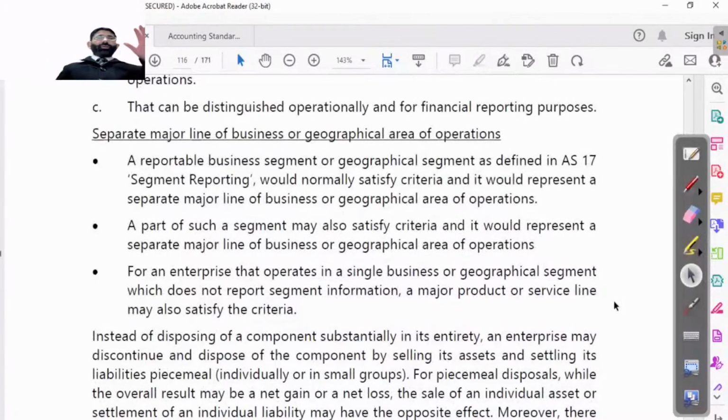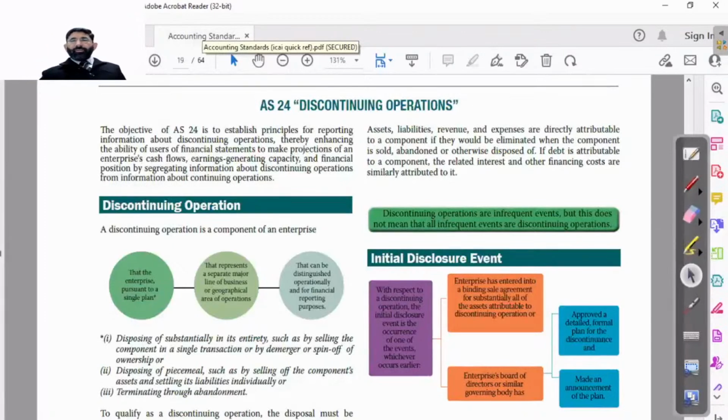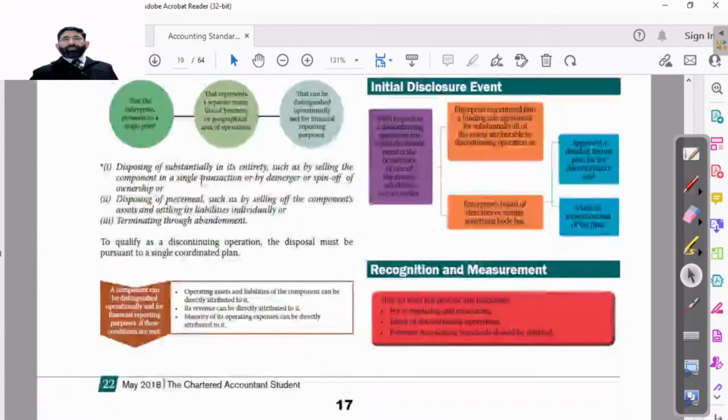For this, what we are going to do is take help of the segment reporting chapter. If we are recognizing it as a segment in segment reporting, yes, then we can say so. This is a point to be kept in mind. If these are to be closed, then it is to be shown separately. See, here it is given in brief; I was discussing in detail because I think that was more important.